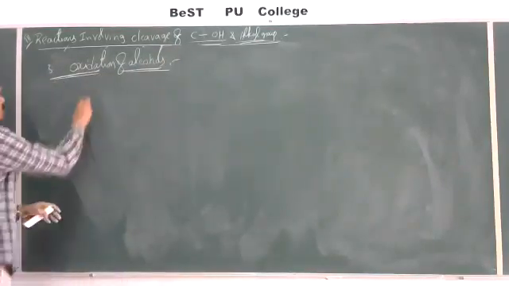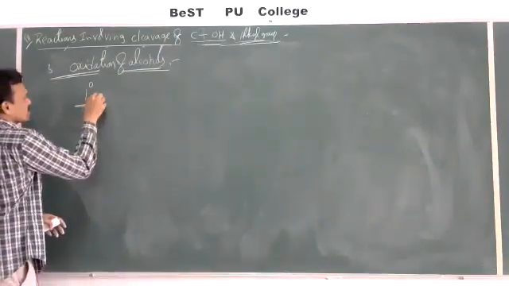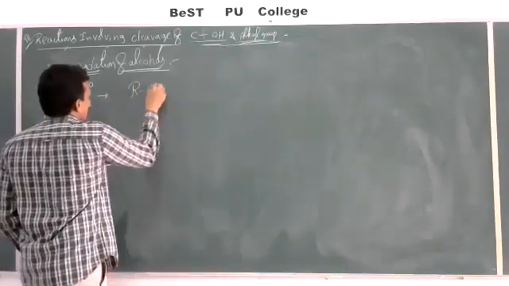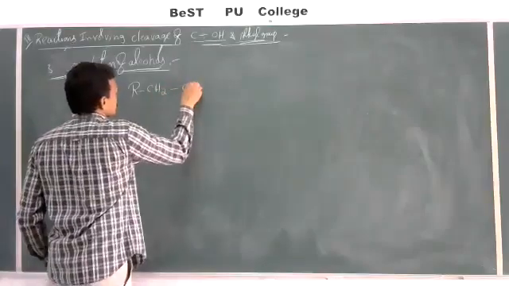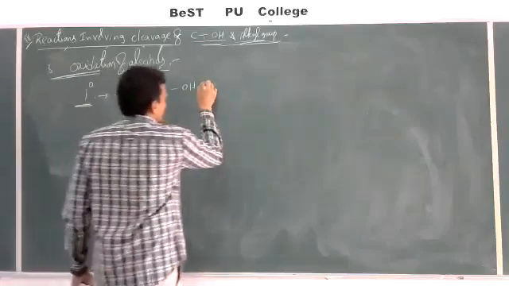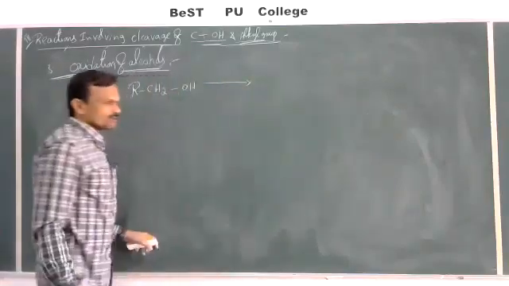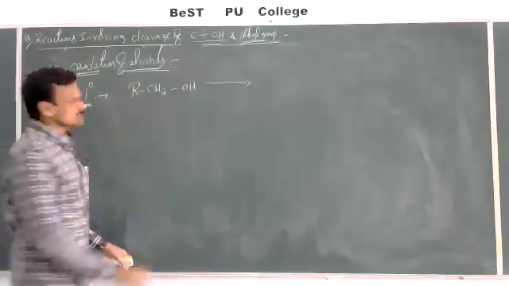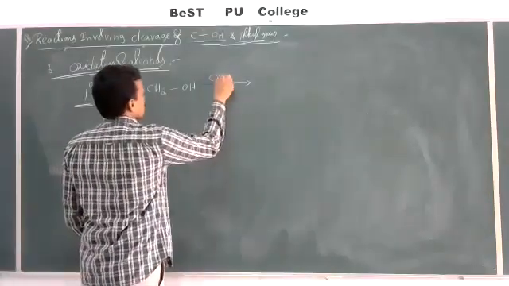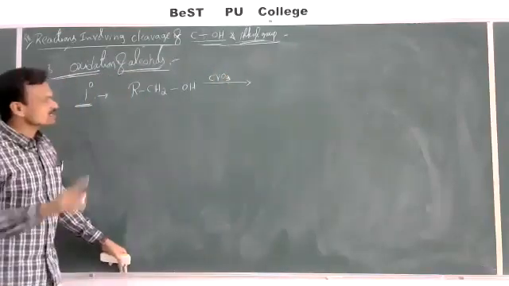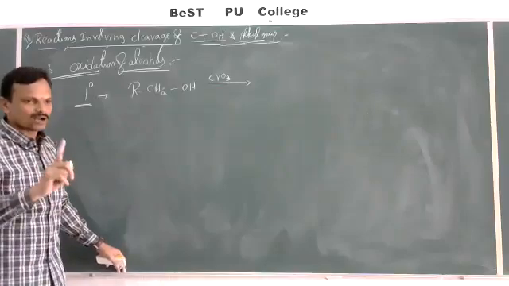Oxidation of alcohols. First one, oxidation of primary alcohols. So I'll take an example, RCH2OH, primary alcohol. So when these primary alcohols are oxidized with mild oxidizing agents like CrO3 plus either dilute H2SO4 or pyridine.